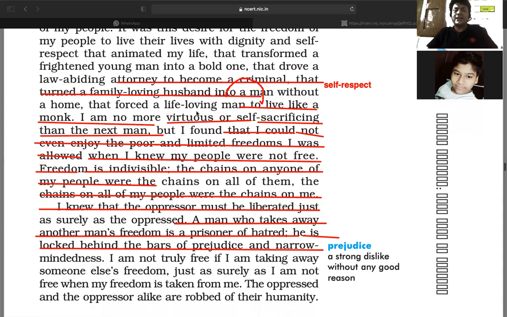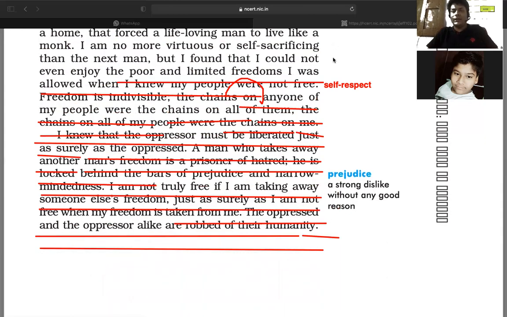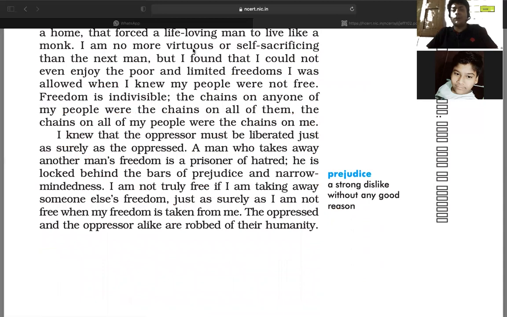He also stated, I knew that the oppressor must be liberated. Oppressor, what do you mean by oppressor? Sir, whites. I'm not talking about who the oppressors are; I'm asking what the meaning of oppressor is. Sir, someone who takes control over some people is the oppressor. Yes. So you can say people who humiliate, people who restrict, people who control someone.